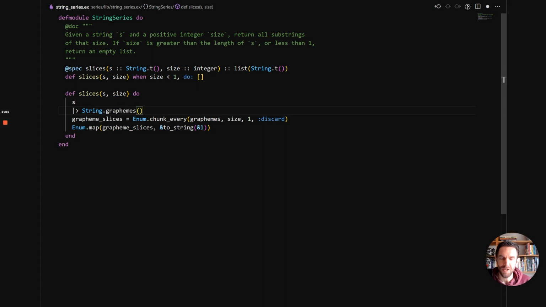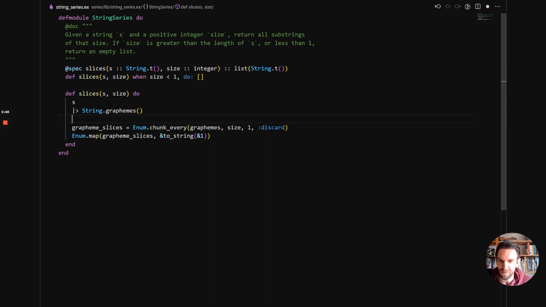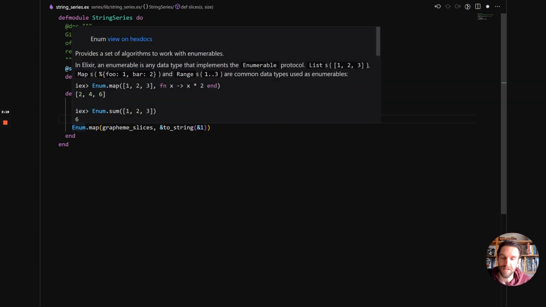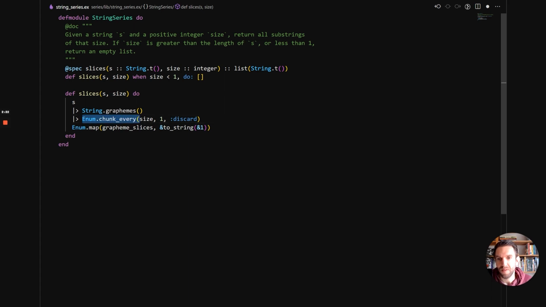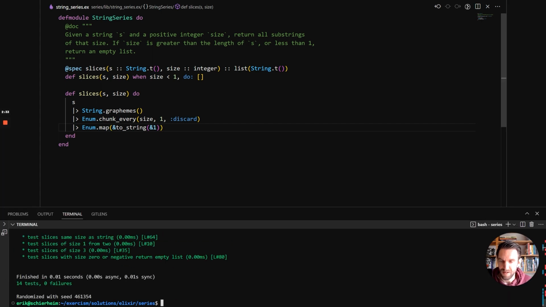It will become better if we chain this. So instead of having the graphemes passed in via the function call, we'll remove it here and use the pipe operator. So what we're saying now is, first pass the string into graphemes. This will return the graphemes. Then we'll pass the graphemes into this call at the first position. And then the result of that, we'll pipe it into Enum.map. So this is the same thing. It runs the same thing that we did previously. So run it and it works.